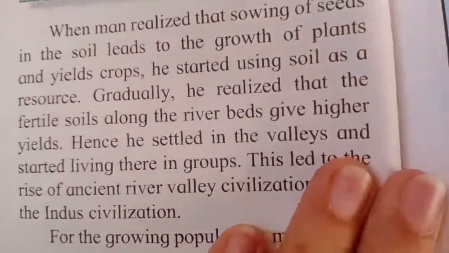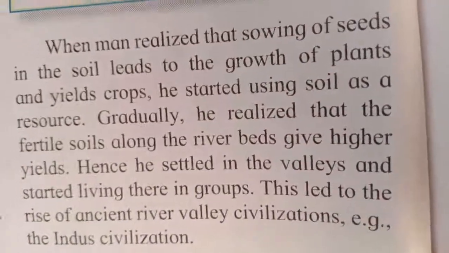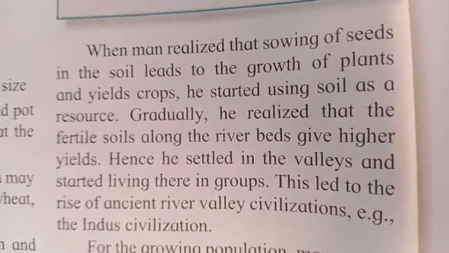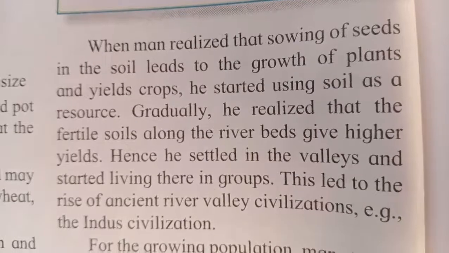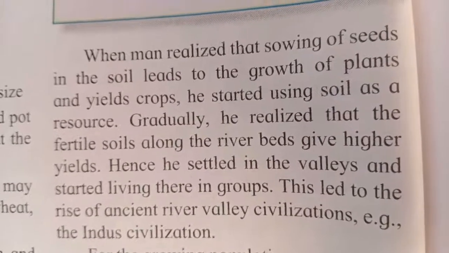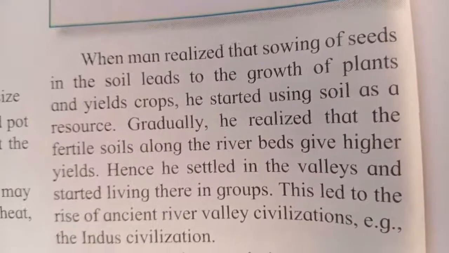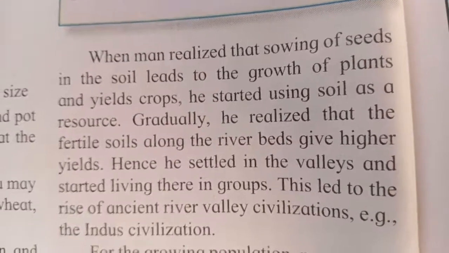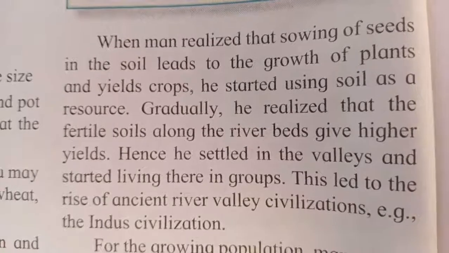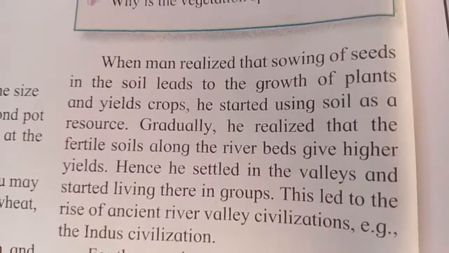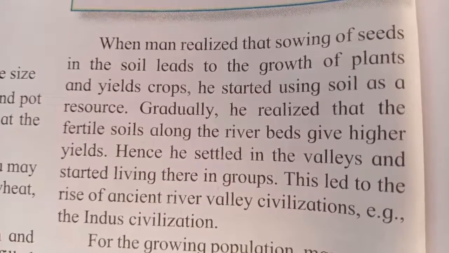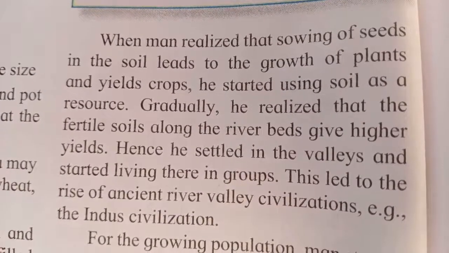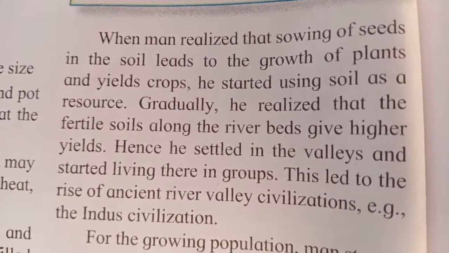So all these plants, when they grow, they give us the crop, or they give us the fruits. He started using soil as a resource, and thus human beings started using soil as a resource. Gradually, he realized that the fertile soil along the river beds give higher yields. Later on, human beings, as they were in the Stone Age time period, started cultivating the crop, but they